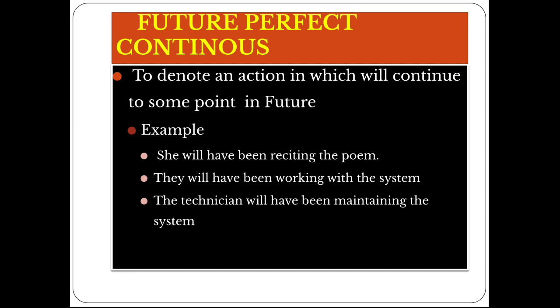Future perfect continuous tense is used to denote an action that will continue to some point in the future. She will have been reciting the poem. They will have been working with the system. The technicians will have been maintaining the system. So here, will have been plus verb plus ing form is used to denote the future perfect continuous tense. A particular action will be taking place continuously in the future at the time of speaking, and such an action can be denoted using future perfect continuous tense.